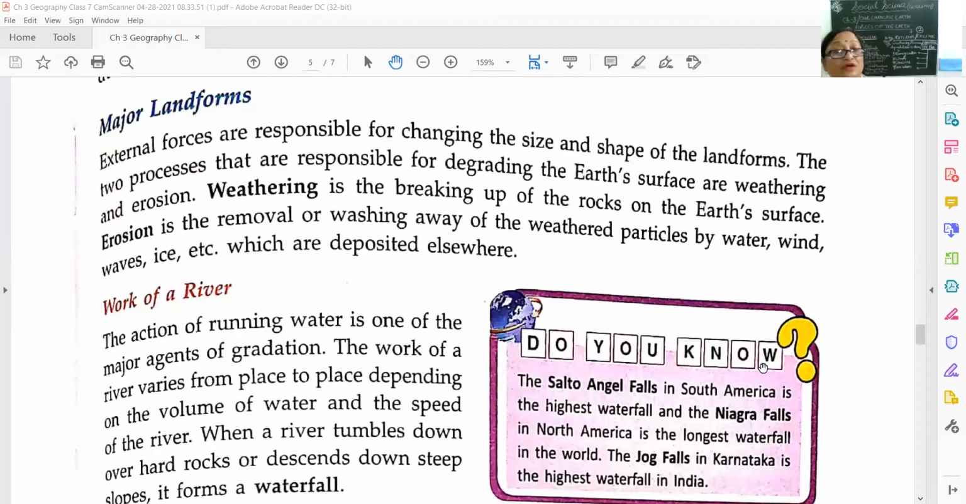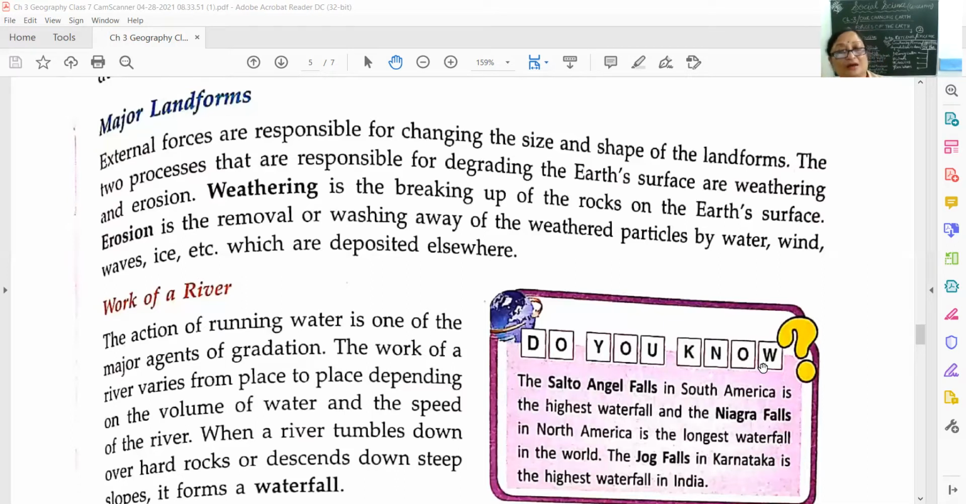Now we will discuss waterfalls. You should know the Salto Angel Fall in South America is the highest waterfall. This is the highest waterfall of the world, the Salto Angel Falls in South America. And the Niagara Falls in North America is the longest waterfall. Understood? So you know now the highest waterfall is in South America, Salto Angel Falls, and the longest waterfall is in North America, that is the Niagara Falls.